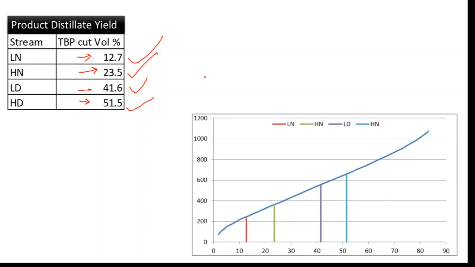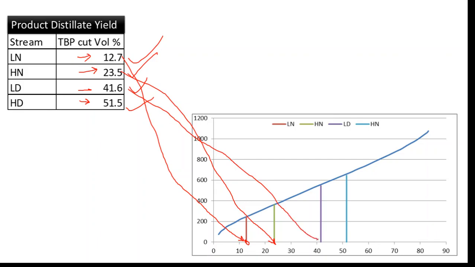So we have to understand what is the meaning of yields. Basically these are the TVP cut points. TVP cut points means light naphtha at 12.7, it is 12.7 at this point. So this is a cut point, that is the end point. Similarly heavy naphtha 23.5, so this one is the 23.5. Similarly 41, this will be the 41, and for the heavy distillate this is the 51.5.